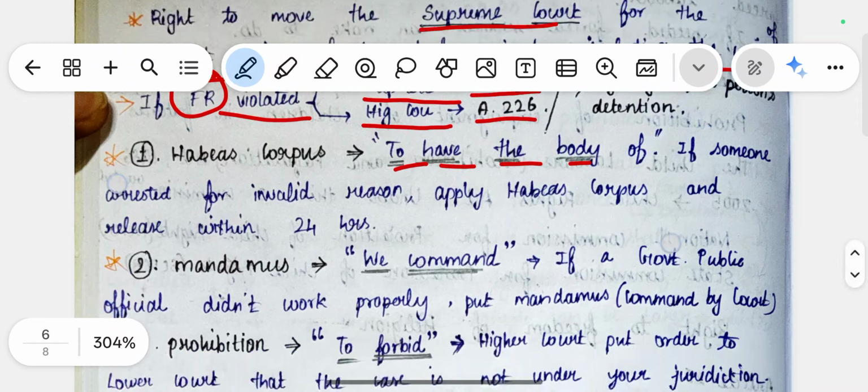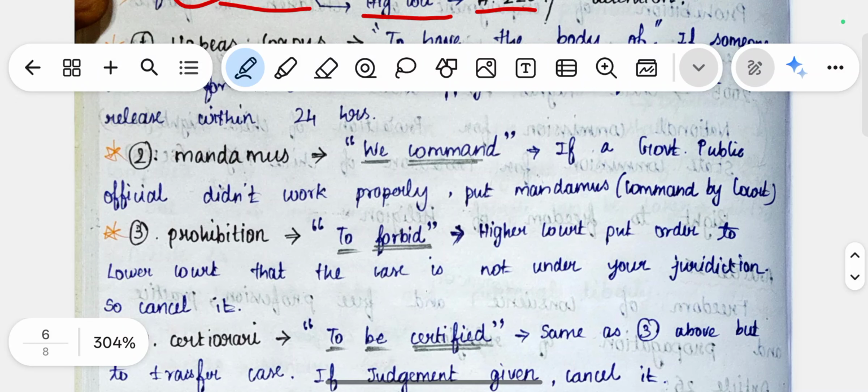The next one is mandamus, which means we command. If any government or public official did not work properly, we can file a mandamus case against them, which means a command by the court.